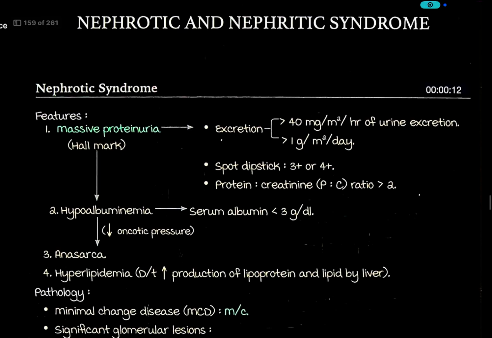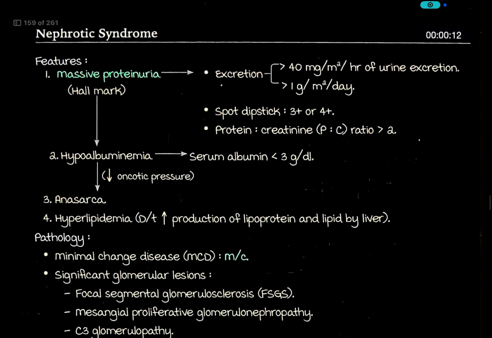Nephrotic and nephritic syndrome. Nephrotic syndrome features massive proteinuria, with excretion of more than 40 milligram per meter square per hour of urine, or more than 1 gram per meter square per day. Massive proteinuria is the hallmark of nephrotic syndrome.